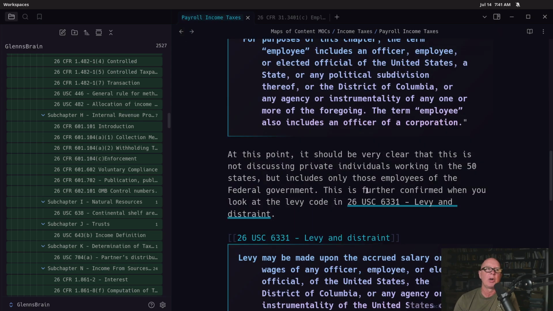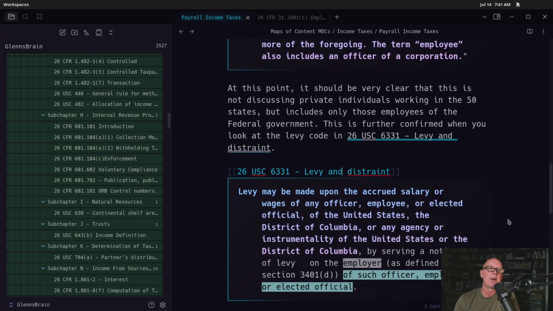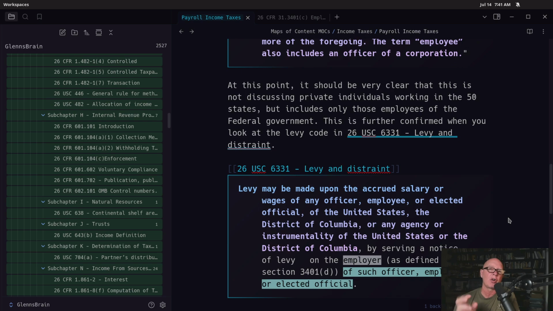Now, I mentioned we're not done. We're going to continue, but hopefully at this point you're starting to see the bigger picture about what these income taxes are actually operating on. So from this point forward we're going to start taking a look at what is a W-9, what is a 1099, what's a W-4, what's a 1040. Who are the people that are supposed to be filling these things out, to kind of put the nail in the coffin. But I think we've already built the entire coffin at this point and shown without a doubt that the income taxes don't apply to any of us.